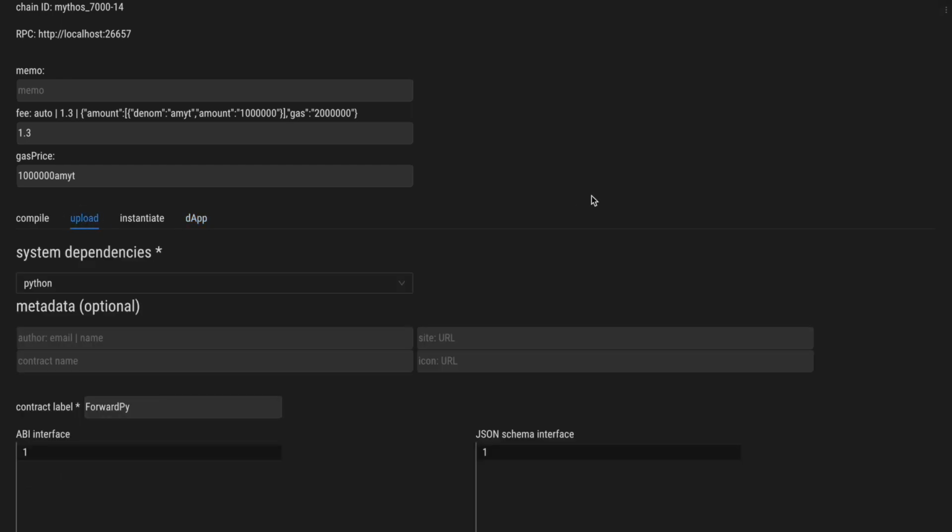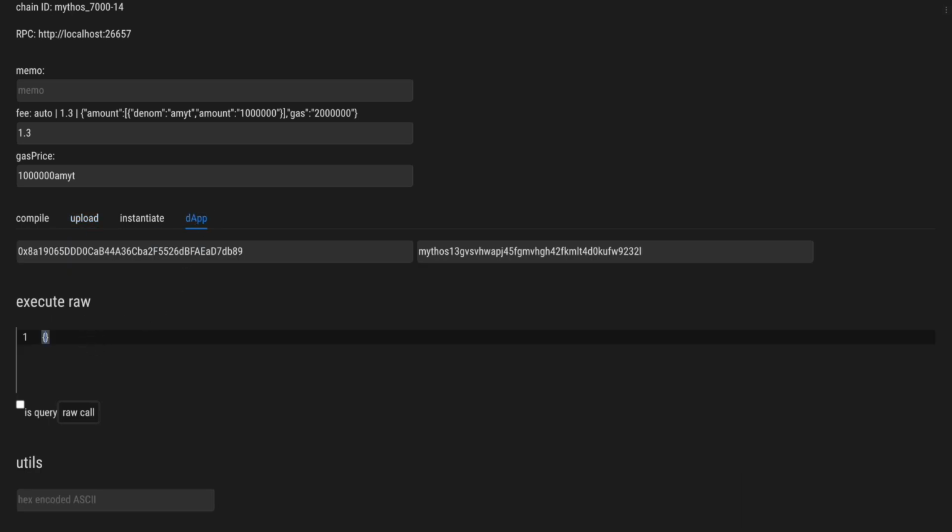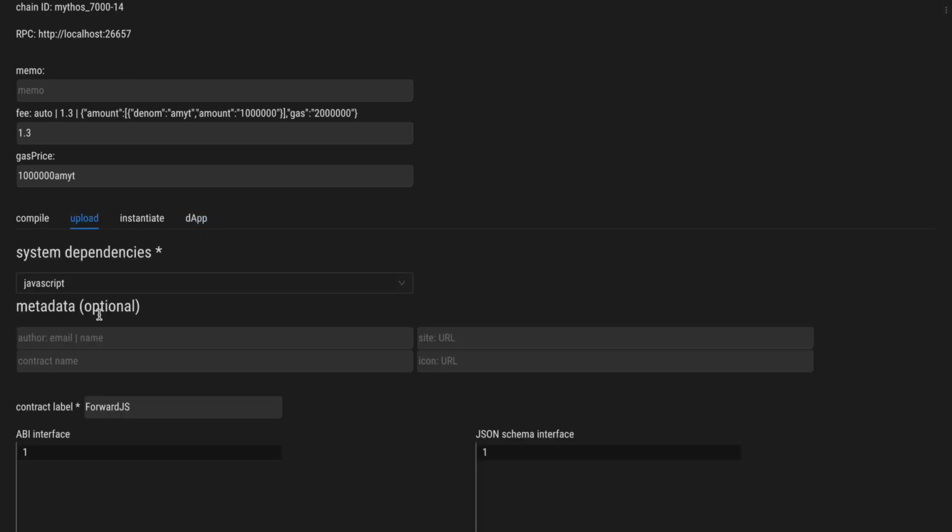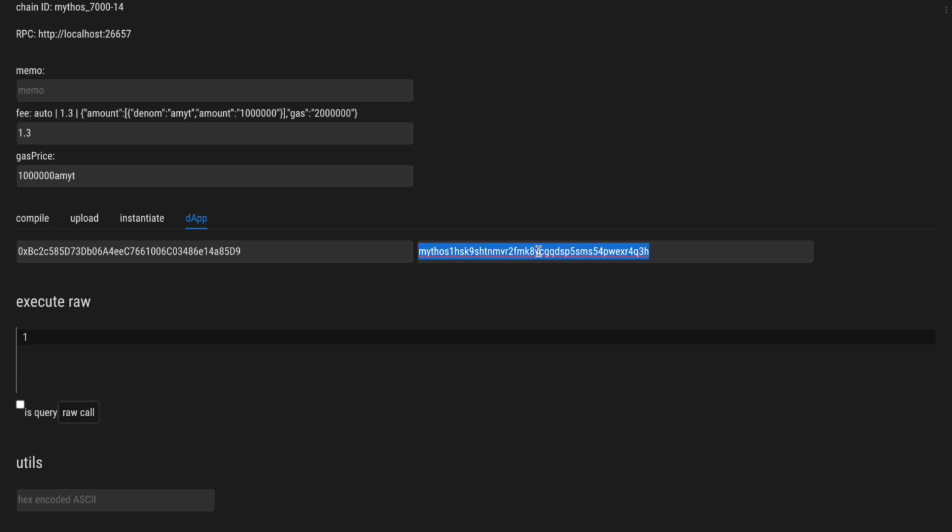So this is our Python contract. And what we are going to do now is call the forward function with an initial string and then an array of addresses. And these addresses are the addresses of the other contracts. For example, this is the JavaScript contract that we have just deployed, and we have the address here, and then the TinyGo contract here.